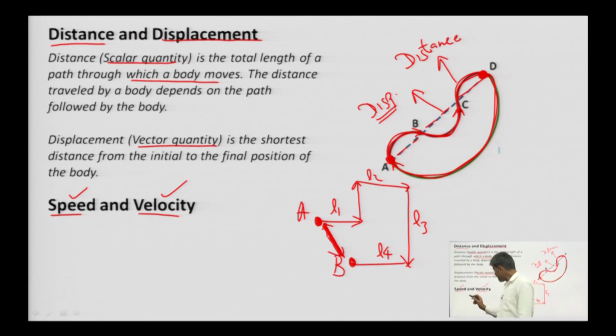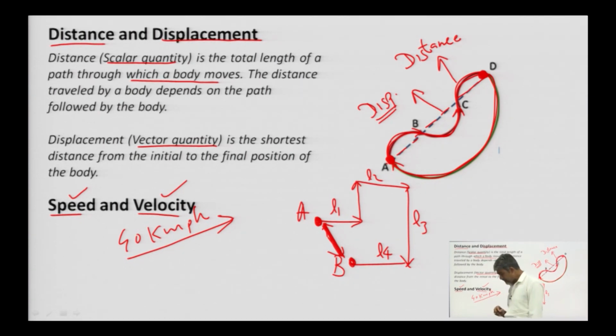If a vehicle is moving with the speed of 40 kilometer per hour, and if we are saying that the vehicle is moving with the speed of 40 kilometer per hour in east direction or west direction, then that speed has magnitude as well as direction, then it is velocity.